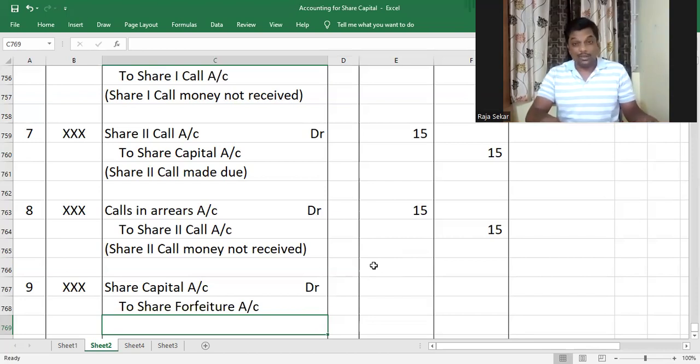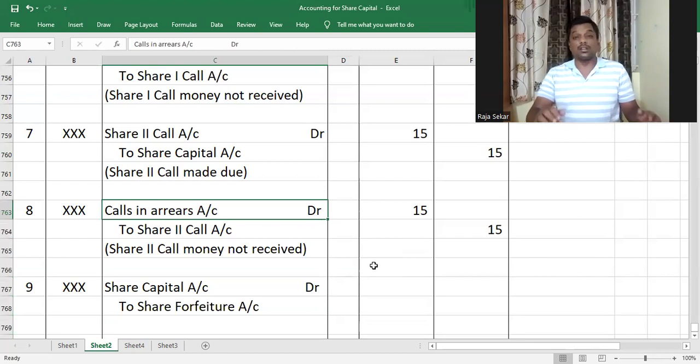So whenever our friend did not pay, we debited calls in arrears account. Am I right? Why did we debit calls in arrears account? We have made the calls due, it's time, and he has not paid. But still, have we lost the right to receive money from him? No. At that point, before we forfeited the shares, we hadn't lost the right to receive money from him. But we wanted to underline the fact that this is actually an arrears. This fellow has not paid even after the calls became due.